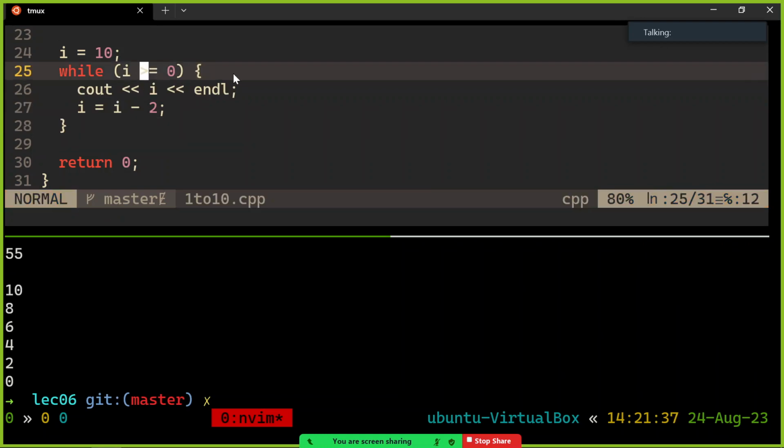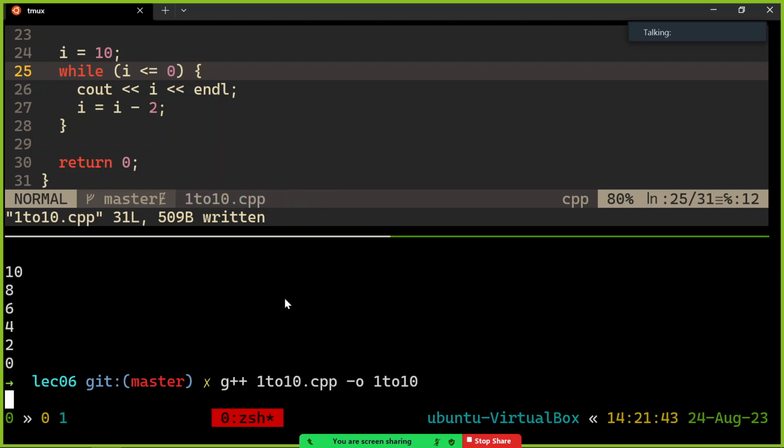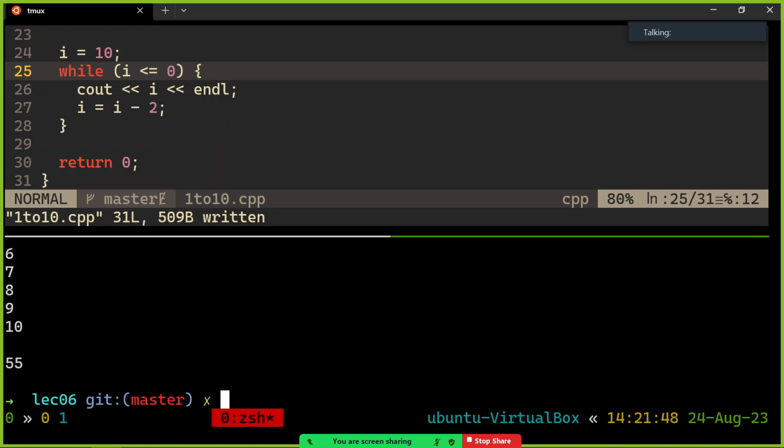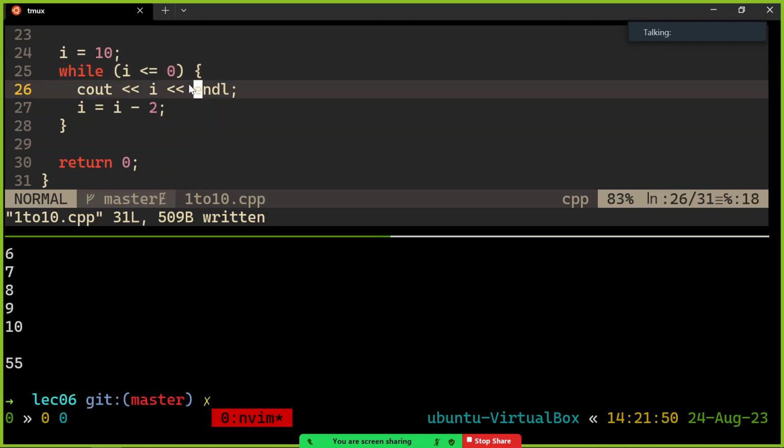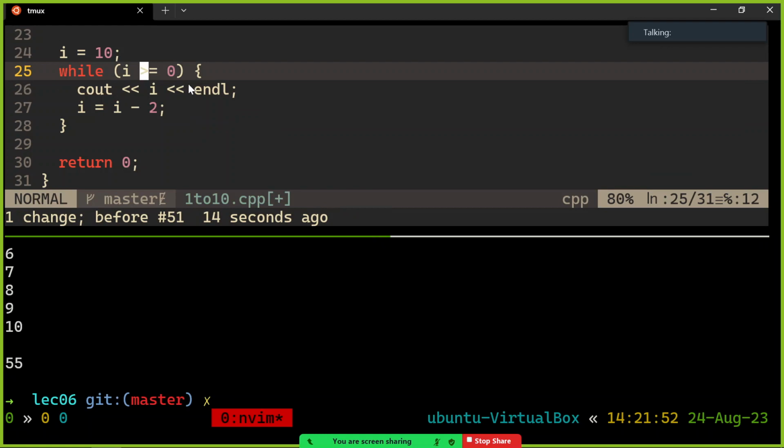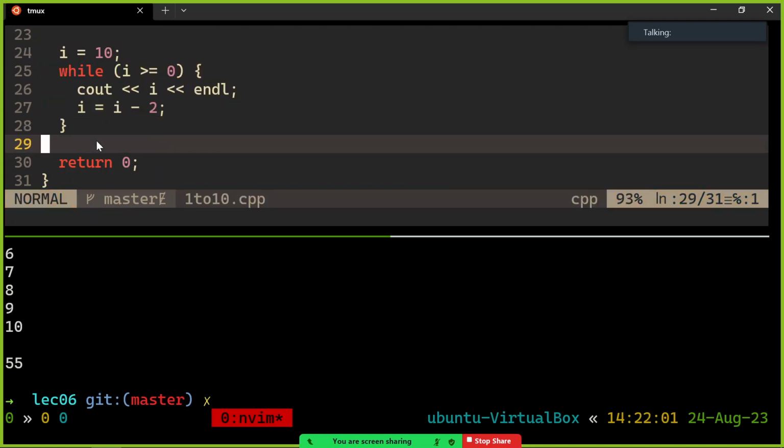If you forgot to do the change, there will be a bit of an error here, and it will be an infinite loop. Actually, no, it won't even start. It won't even do anything. So that's useful. Sometimes the loop doesn't even run if you get the condition wrong. Sometimes it runs forever. I'll talk about that forever stuff in just a second. But any questions about this and why that's the right answer? I mean, there's a million different ways to write the same thing, but this is a good template at least.